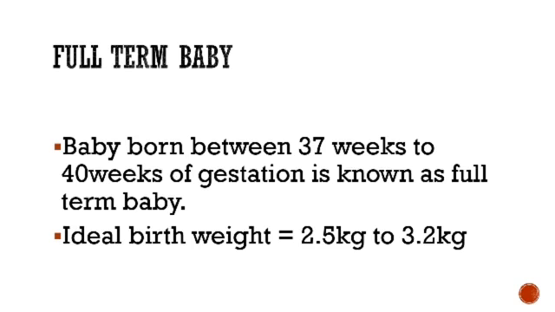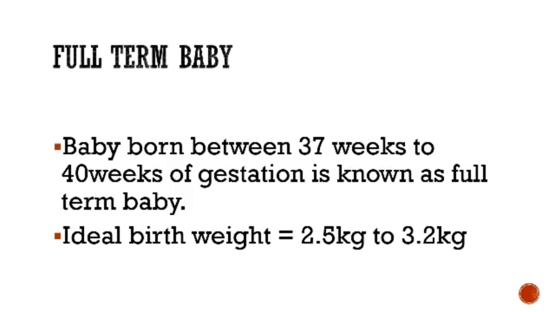To know what is preterm baby and what is post term baby, and the ideal range of the babies, first you should know what is full term baby and its ranges, because if you know the signs and symptoms or clinical conditions of the normal baby, then automatically by seeing the ideal ranges of the baby you can say it is preterm or post term, right? So first we will know what is full term baby.